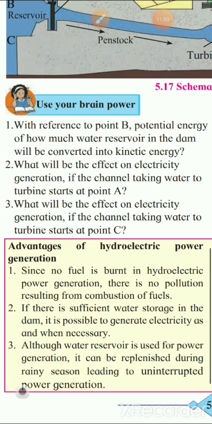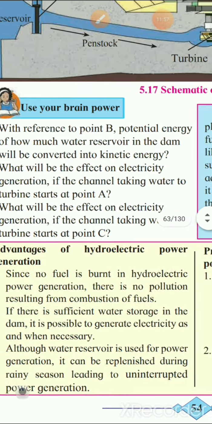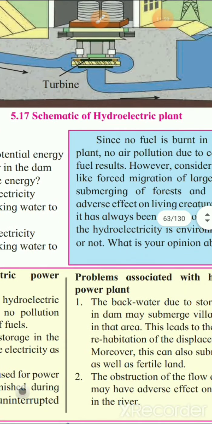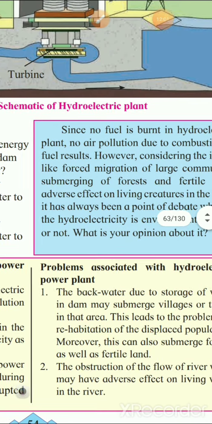The third question is, what will be the effect on electricity generation if the channel taking water to the turbine starts at point C? So for this you can write the answer. The energy generation will decrease, as the water at C will have lower potential energy that will generate lower kinetic energy as it flows. So these are the 3 answers to these 3 questions that you have to do in the assignment book.